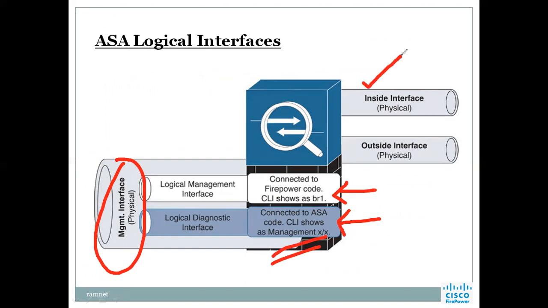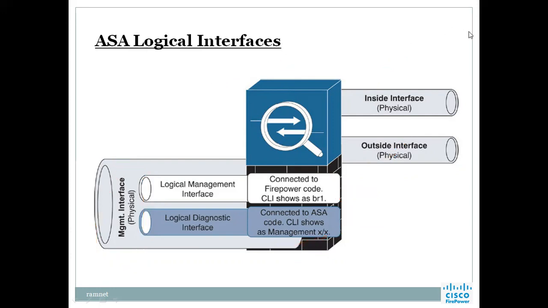Then we'll go for the inside interface, outside interface, and DMZ interface. Like that, we can keep on creating multiple interfaces. This is how the logical interfaces are mapped out. You just need to understand that management and diagnostic will be made into one interface. Like that, we can go with the management interface. Through this management interface only, we will be able to identify that FTD in the FMC.